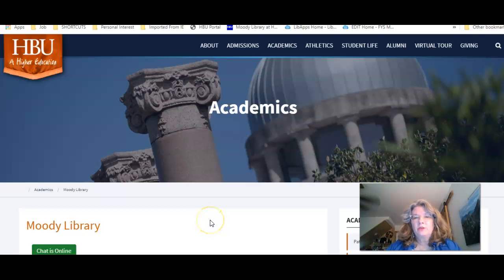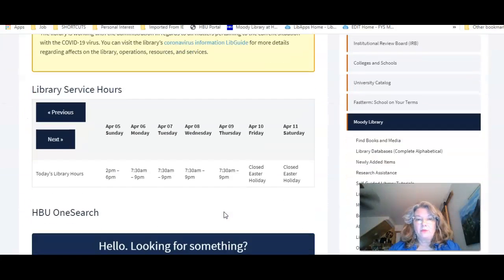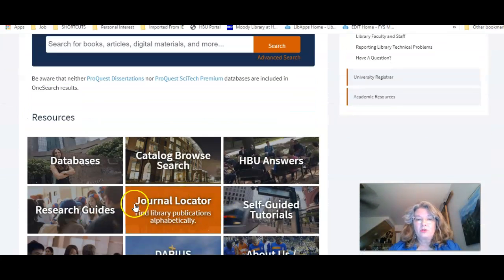Hello, I'm going to show you really quickly how to search for a list of journals by discipline and then how to check that the journal that you picked is actually peer-reviewed. So I'm scrolling down the library's homepage. I'm going to Journal Locator.